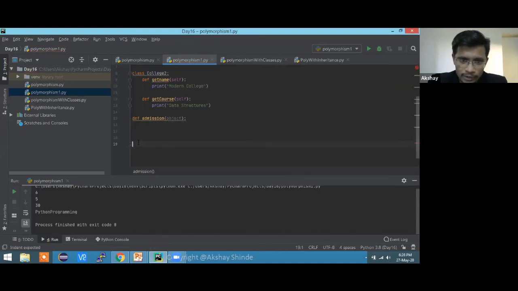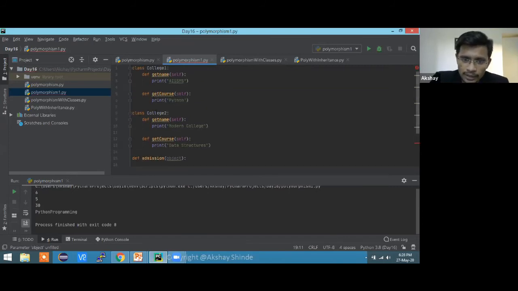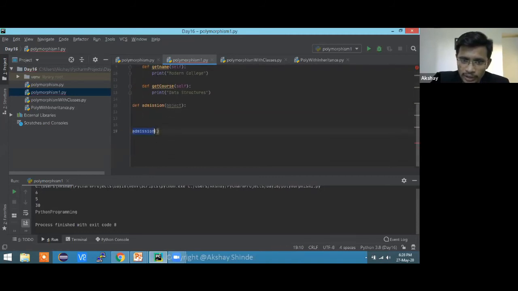Sorry, I copied everything. Admission, and here we are going to pass the objects of either this class or this class. We are going to create the object of this class and pass it over here. I'm just writing the function before. So if I get an object, let's take it as O. Many people will get confused with the object, so O is just an object.